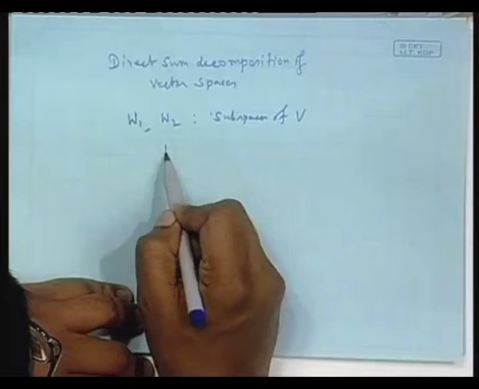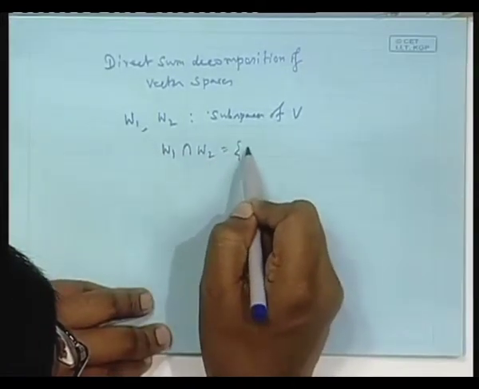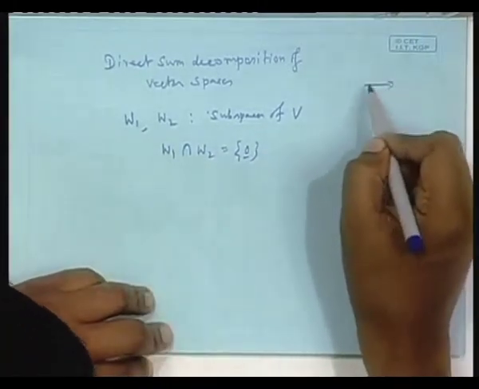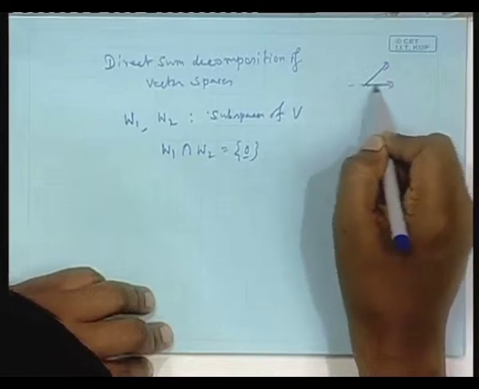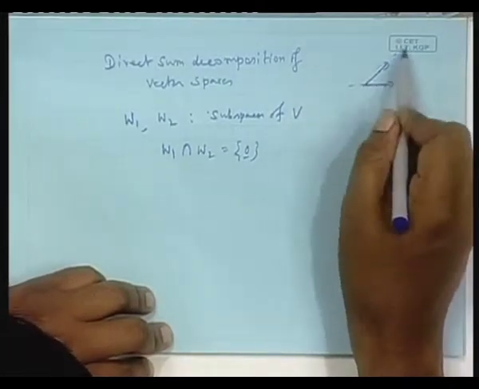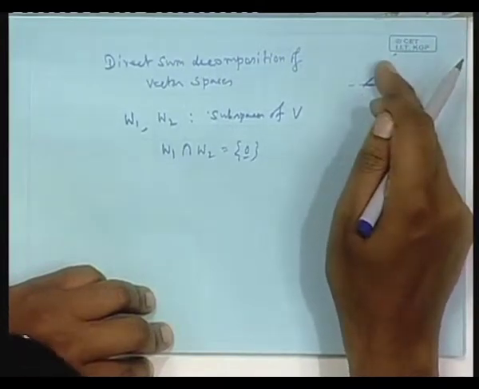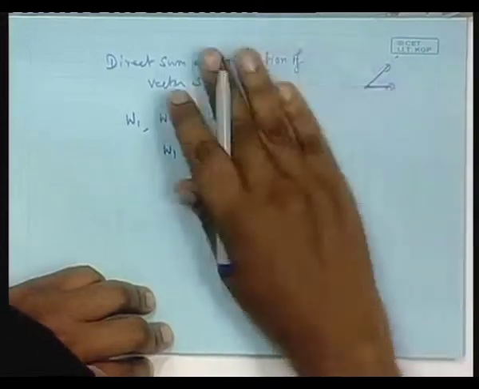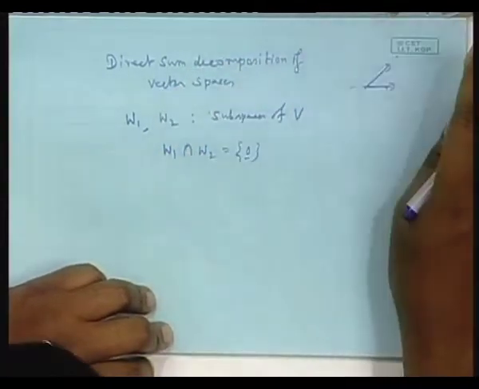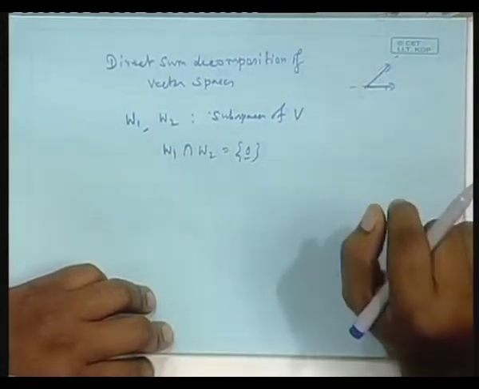So, W1 intersect W2 only at the minimum possible thing, that is the 0 vector, like the x axis and this axis. This line is one subspace, this line is another subspace. This is spanned by this fellow, this is spanned by this fellow, isn't it? These two subspaces are subspaces of the 2D plane, 2D space. Each is a subspace, but they intersect only at the 0 vector at the origin, something like this.